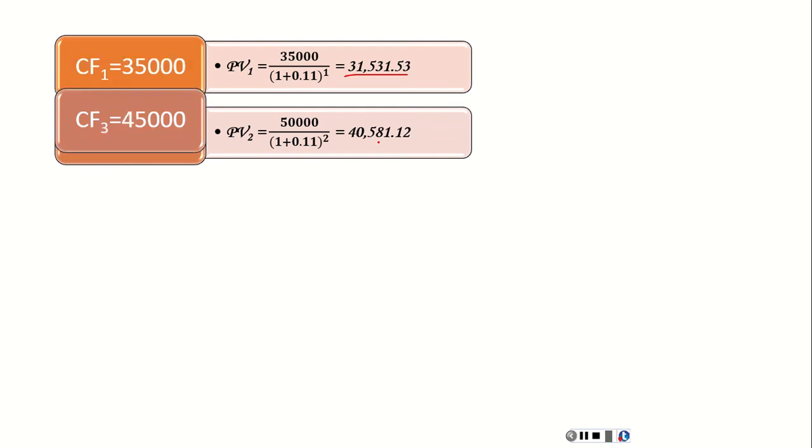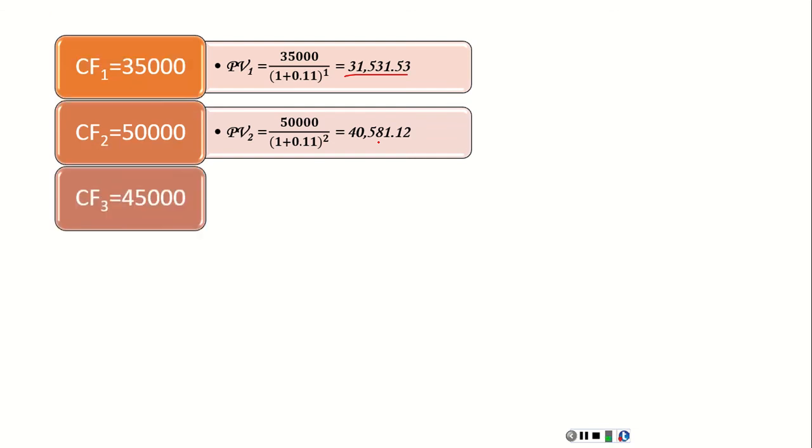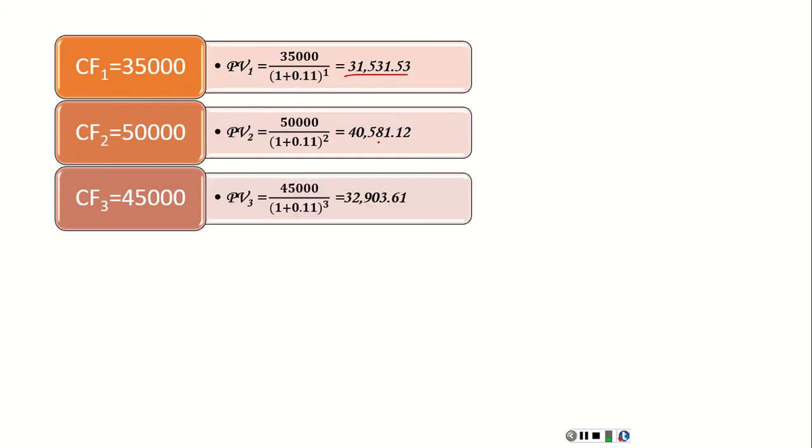40,581. 45,000 expected to be received at the end of year 3 is worth 32,903. The fourth amount expected to be received is 25,000 at the end of year 4.